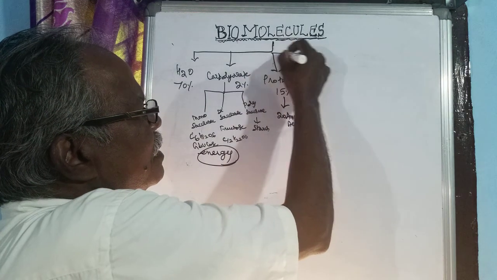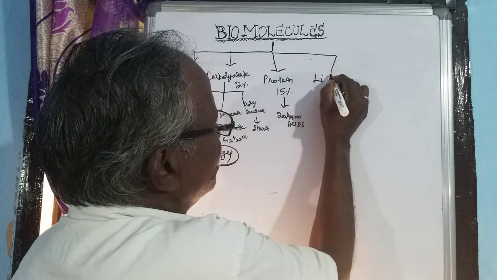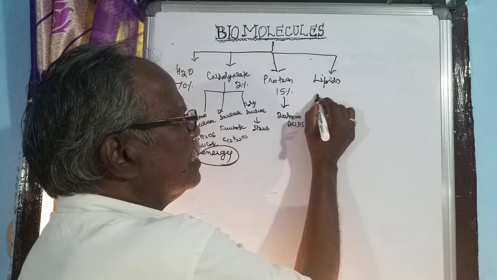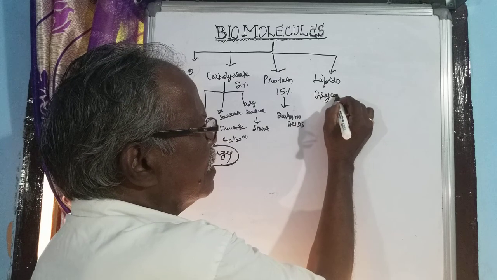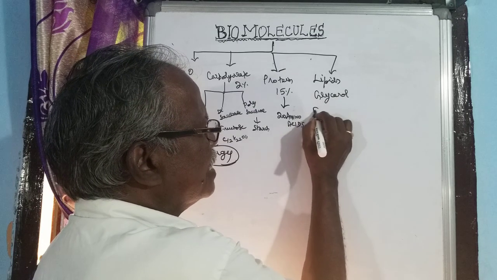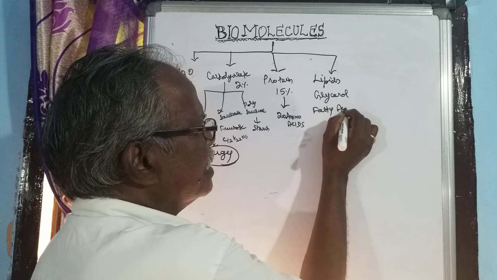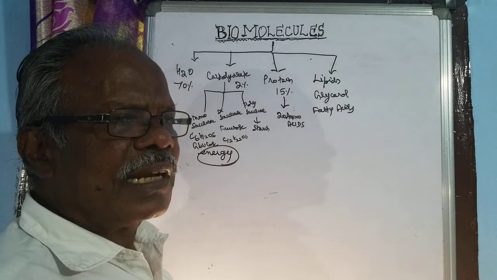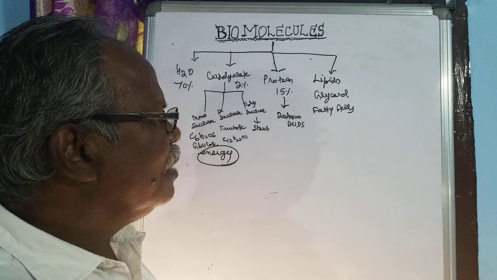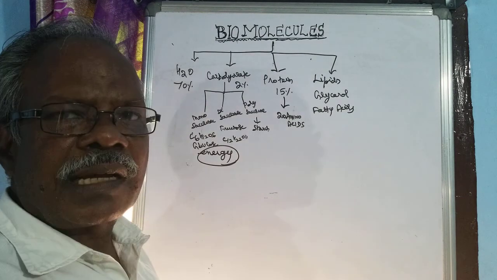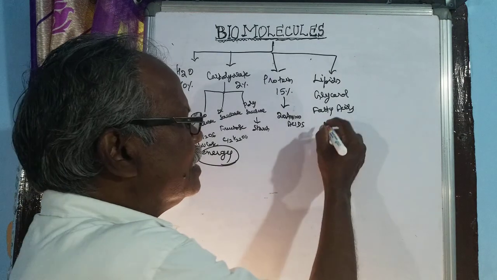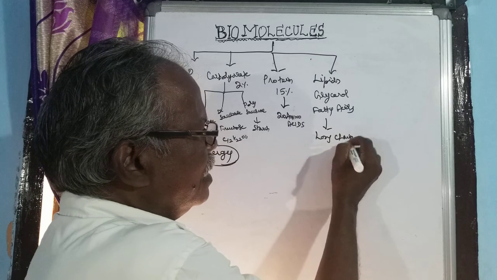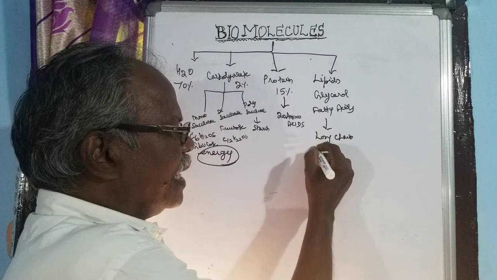Then lipids. Lipids are made up of glycerol and fatty acids. One molecule of glycerol combined with three molecules of fatty acids is called lipid. The lipid has a long chain, and that's why it is hydrophobic, a water hating substance.